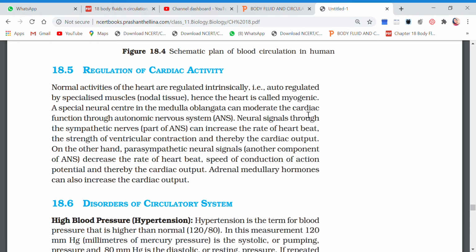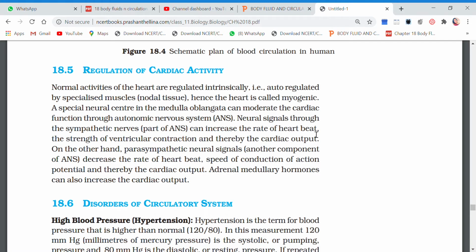can moderate the cardiac function through the autonomic nervous system. Now there are autonomic and non-autonomic nervous systems. So the medulla oblongata can moderate the cardiac functions of the heart through the autonomic nervous system. Neural signals through the sympathetic nerve fibers can increase the rate of the heartbeat if required.